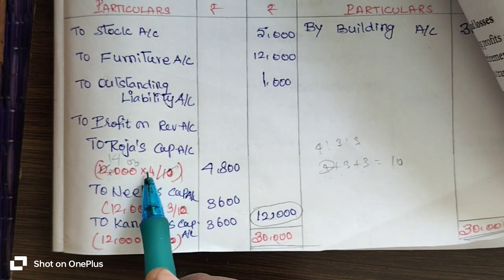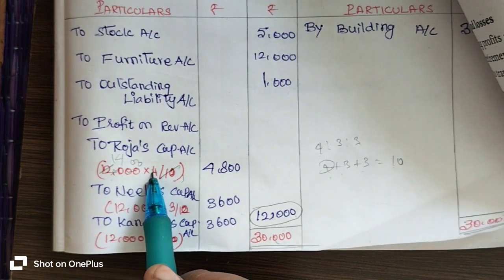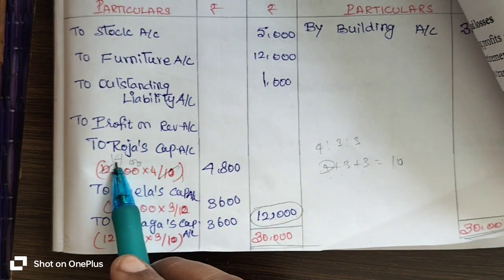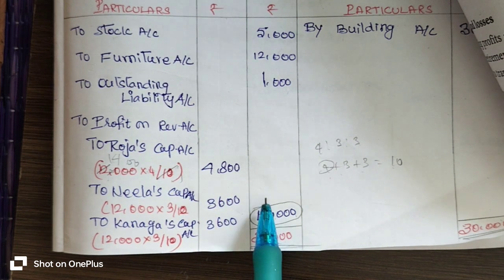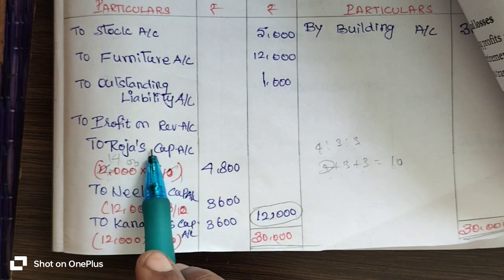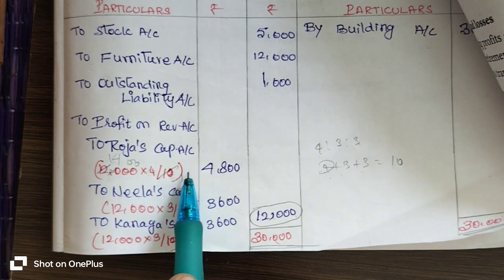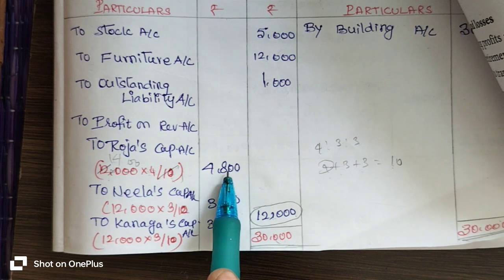Now we multiply 1,200 with 4. You get two zeros to be added here. 4 twos are 8, so that 12,000 rupees is transferred to Roja's capital account with Roja's profit sharing ratio 4 by 10. We get 4,800 rupees transferred to Roja's capital.